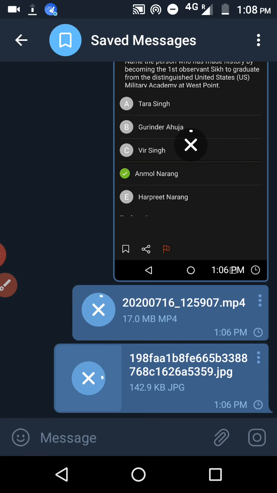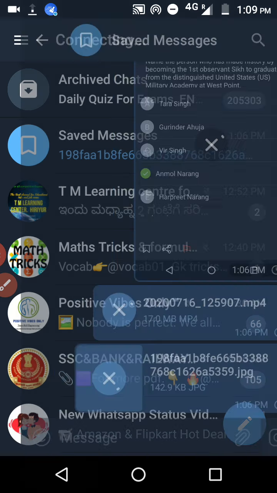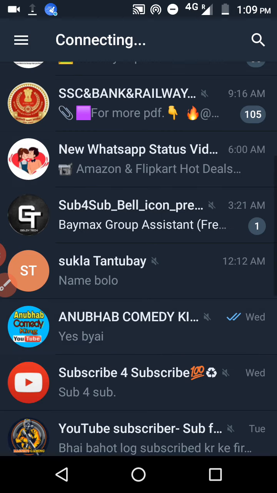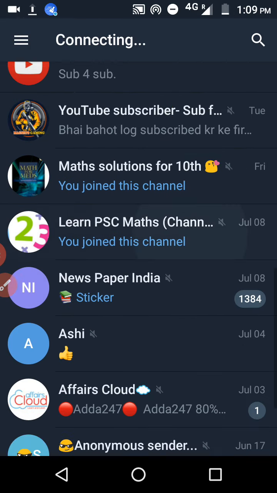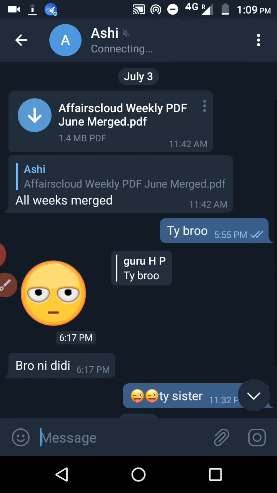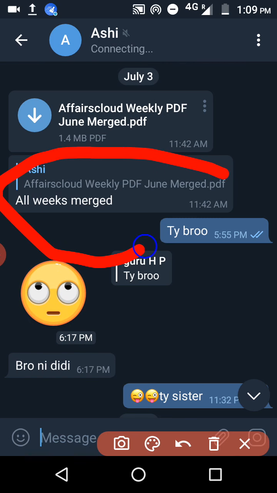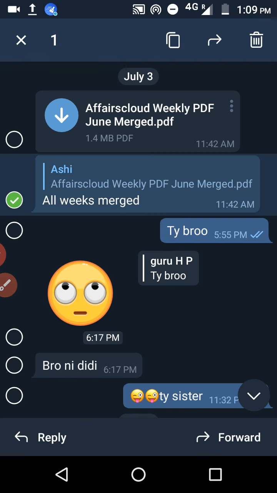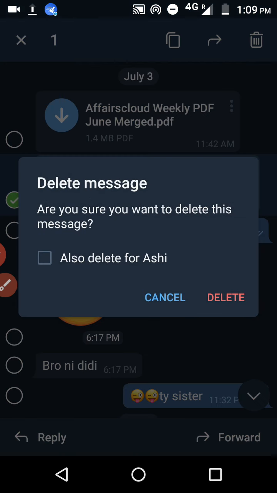What's the next one? See here, I will show you one thing which is very useful. Here Ashi is there, right? I want to delete this whole merged message that she has sent. If you want to delete this, hold on this one and click on the delete option. See, you will get one more option, delete for Ashi.